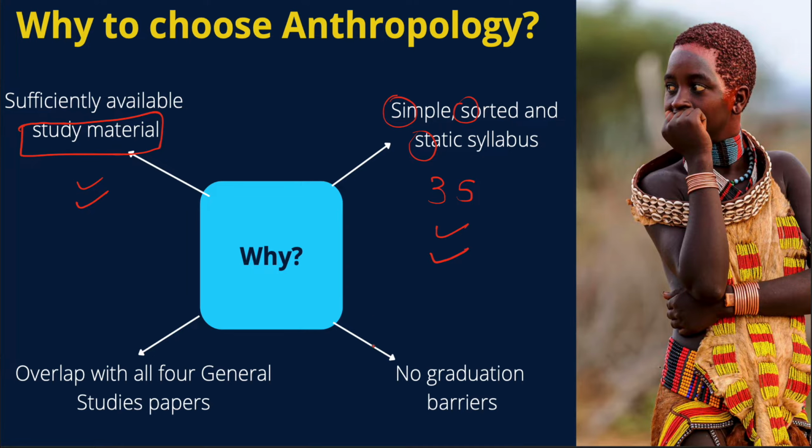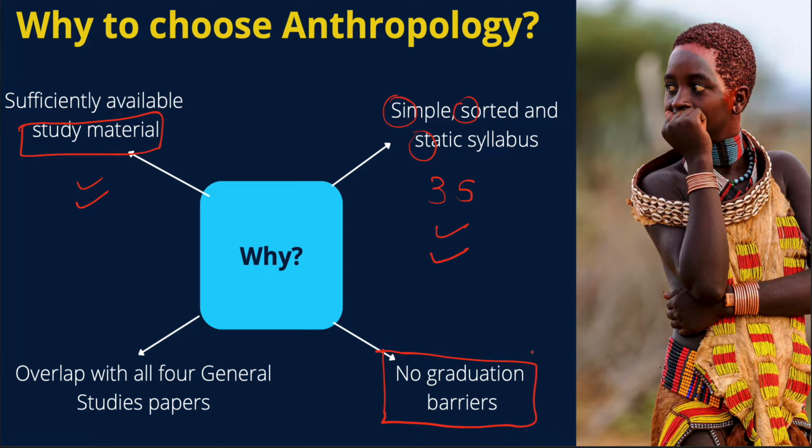The next important reason why this can be a good optional is that it requires no particular graduation background. Even if you belong to science, commerce, engineering, chartered accountancy, architecture, or any other graduation for that matter, anthropology can be a very good optional for you.